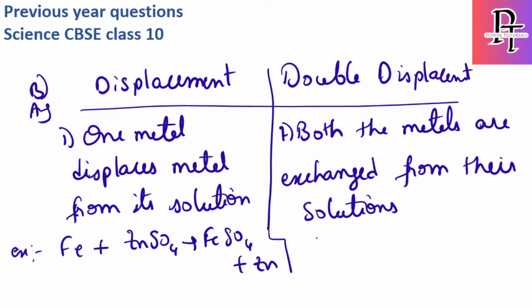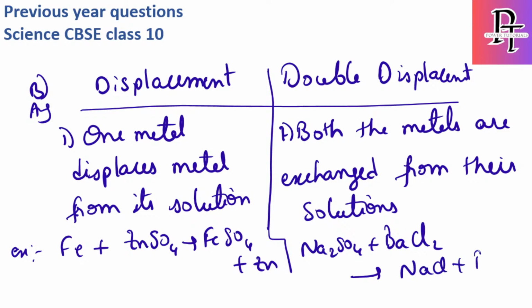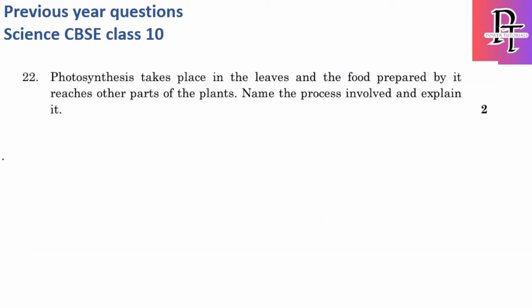Whereas in double displacement, we can write the same example I just discussed: sodium sulfate plus barium chloride gives rise to sodium chloride plus barium sulfate. Barium sulfate is a precipitate, so you have to put a downward arrow, and to balance it you have to put 2. This is the main difference between displacement and double displacement. In displacement, one metal takes the place of another metal from its solution and the less reactive metal is separated out. In double displacement, an exchange of ions happens: sodium and barium both exchange their positions. Let's see the next question.